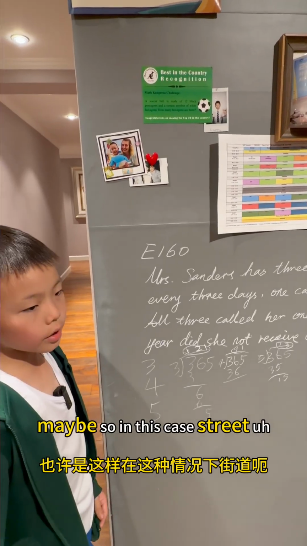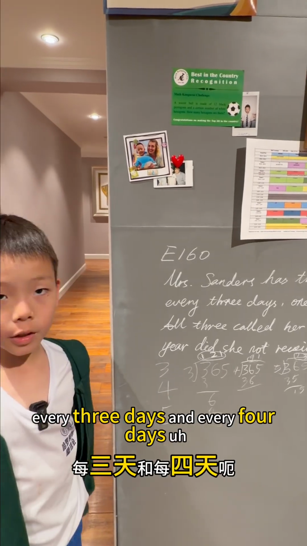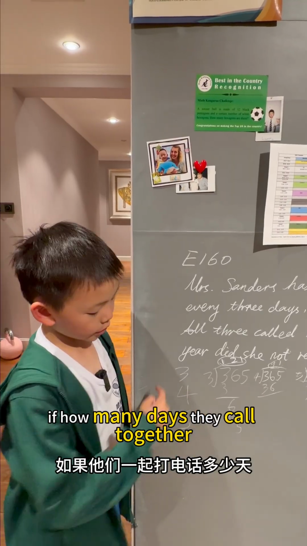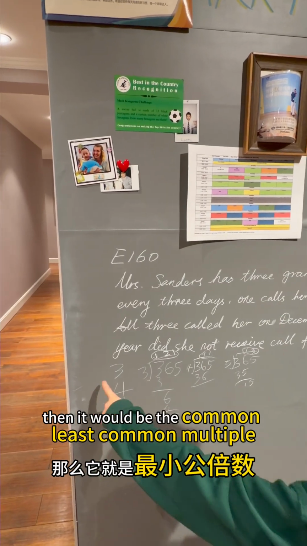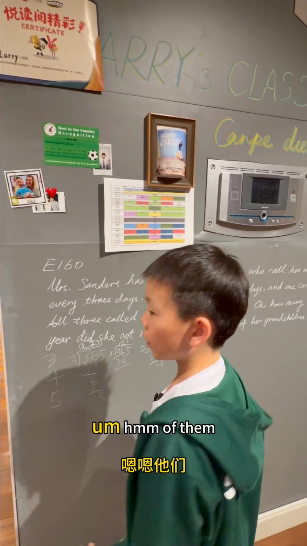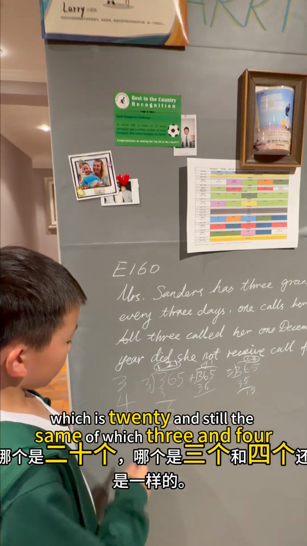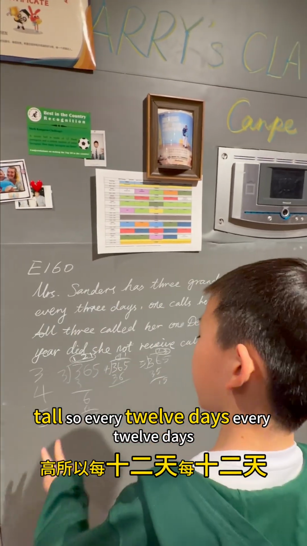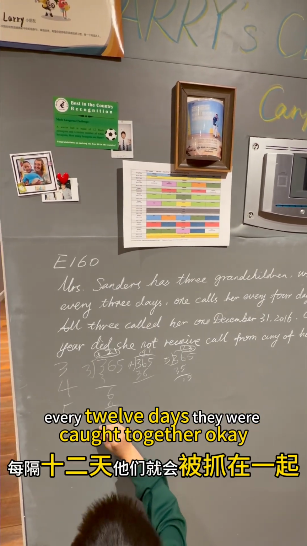So in this case, every 3 days and every 4 days, how many days do they call together? It would be the least common multiple of them, which is 12. So every 12 days, they called together.